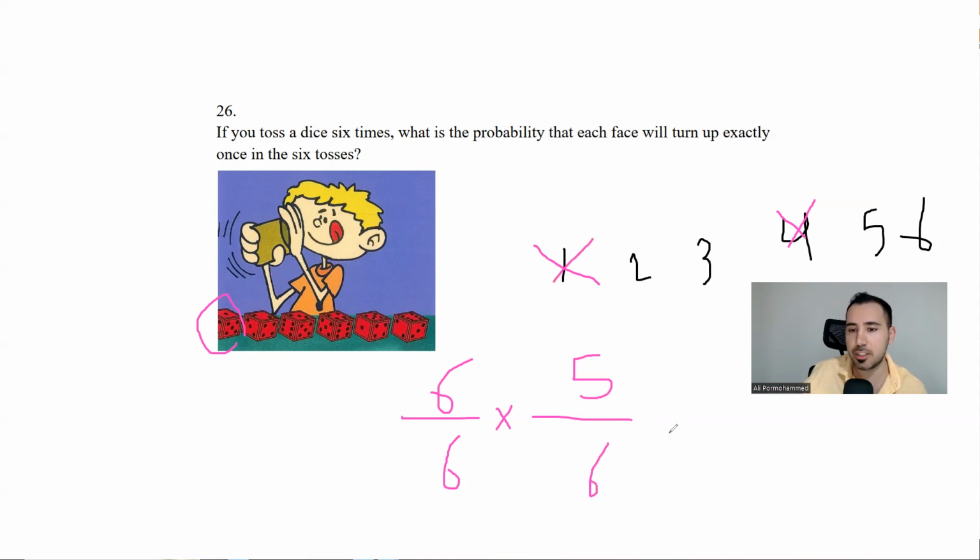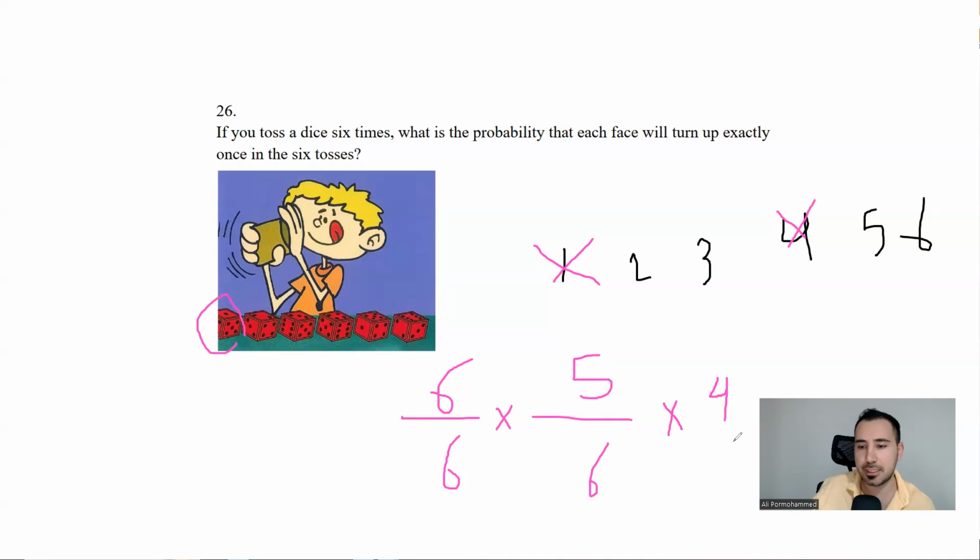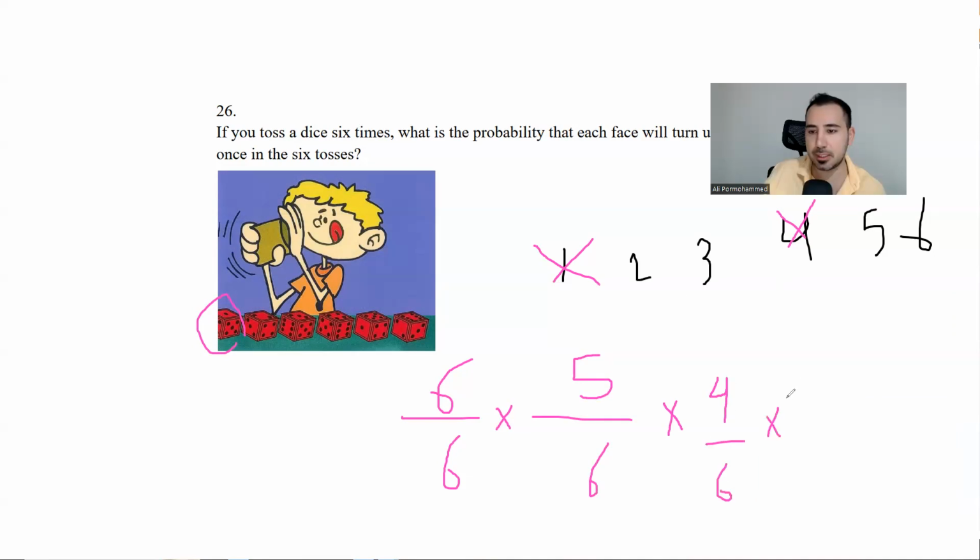Now, what are the chances? You get the idea. I have 4 over 6 multiplied by 3 over 6 multiplied by 2 over 6. And the last one, there's only one number left, 1 over 6. You do the multiplication yourself. I'm not going to do it, but that's basically the idea.